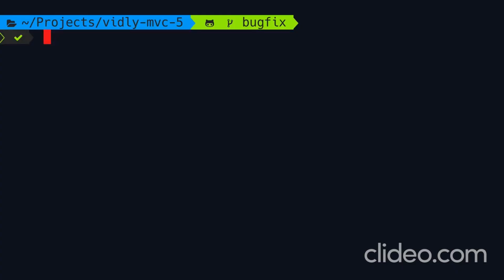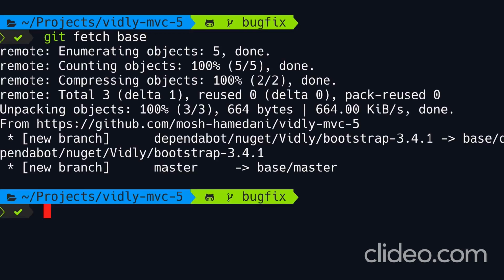So back in the terminal, we need to use the fetch or the pull command to bring in the new commit. So I'm going to use fetch for now. Now, earlier in the section, we used the fetch command without specifying the name of the remote. And I told you that if we don't supply the name of the remote, by default, origin will be assumed. Now, in this case, we don't want to fetch the commits from origin because that is our forked repository. We want to get the new commits from the base repository. So here we type base.